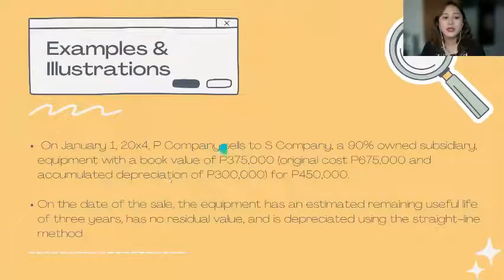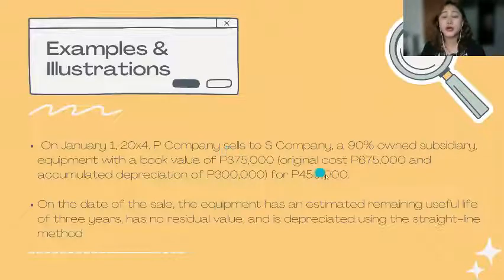Okay. So, let's take this for example pa. So, on January 1, 20X4, P company sells to S company. Si parent, pagmamayari niya si S company, 90% own niya. Tapos, binentahan niya ng equipment with a book value of 375,000. Ang original cost niya nito is 675,000 and may accumulated depreciation na 300,000. So, 375,000 na yung kanyang carrying amount.